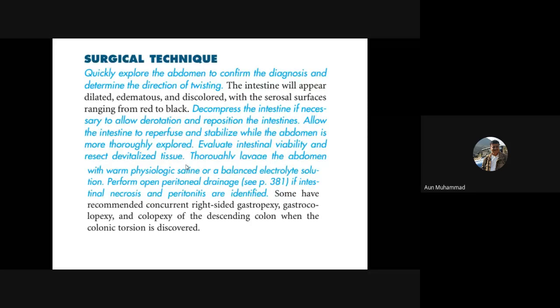Similarly, depending upon the condition, if the area is more necrosed, so the affected part of the intestine, if it is necrosed, should be removed, and the remaining normal parts of the intestine should be anastomosed with each other. So this is called intestinal resection and anastomosis, and you will also perform this practical in your practical class. So this is today's lecture about intestinal volvulus and torsion.